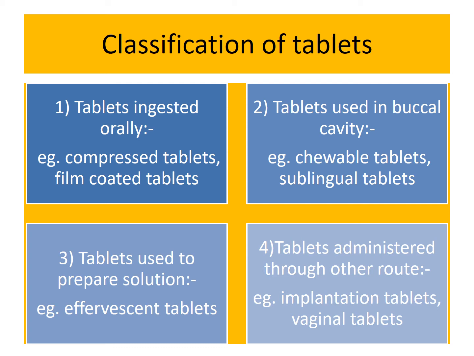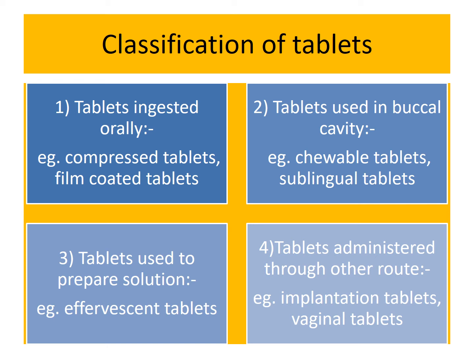First, tablets ingested orally. Second, tablets used in the buccal cavity. Third, tablets used to prepare a solution. Fourth, tablets administered through routes other than oral. Now we study one by one. First, tablets ingested orally, meaning the tablet is taken orally with the help of water. It includes compressed tablet, film coated tablet, sugar coated tablet, etc.